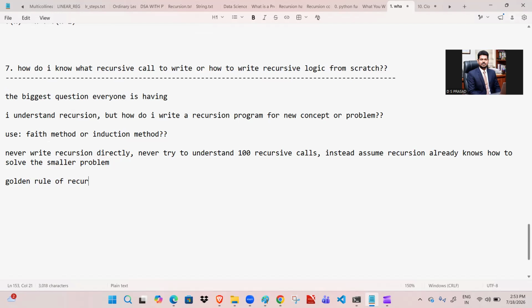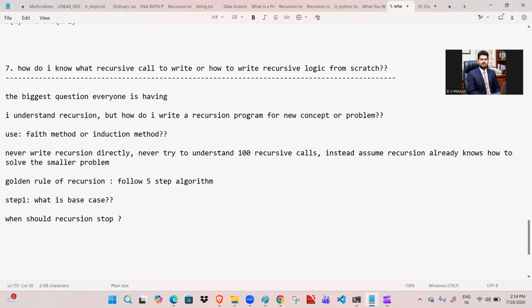The golden rule of recursion means we follow a five-step algorithm, which gives guidance and analysis to write any kind of recursion problem. Step one, as usual: what is the base case? Base case is the most important thing. When should recursion stop? Recursion stops only with the help of the base case.